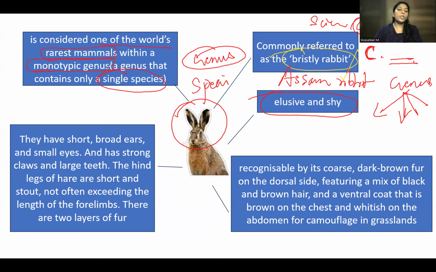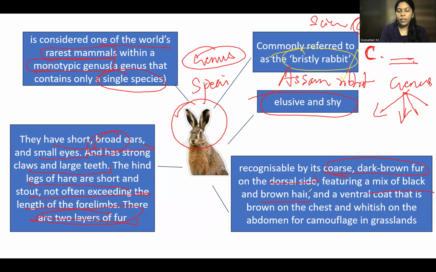They have very short, broad ears. You can note this, and small eyes. And they have strong claws and large teeth. So their ears are broad. The hind legs, these are general details about the species, stout and not exceeding the length of the forelimbs. There are 2 layers of fur. And this particular species is recognized by its coarse, dark brown fur on the dorsal side. So this is a general description.